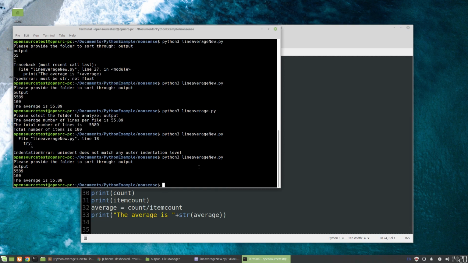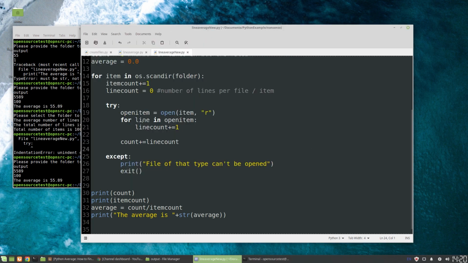Okay, and it gives us the same output. So this is the best practice version with try and except, to make sure that you're not running into files or having a bad file break the code. And from here, you can maybe use this as a template, and hopefully it's helpful for you to go on and figure out solutions to the problems that you run into.